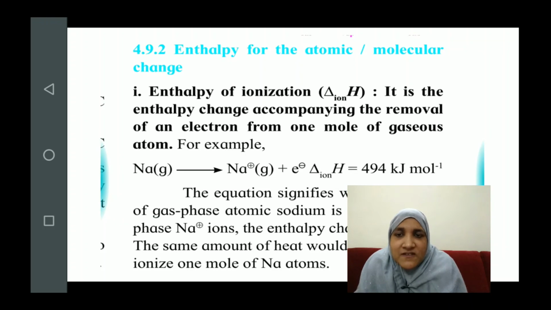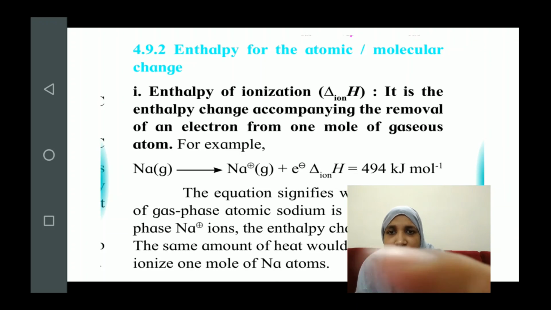So the positive sign indicates that the process of ionization, or formation of cation, is a heat absorbing process, an endothermic process. So I hope you have understood what enthalpy of ionization is.